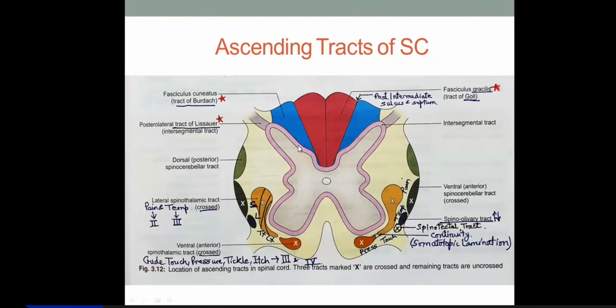This is made up of internuncial neurons which connect one to two spinal segments adjacent, upper or below. They communicate with the segments one or two segments higher, one or two segments below. So this intersegmental tract is confined to the spinal cord. Got it? Okay.